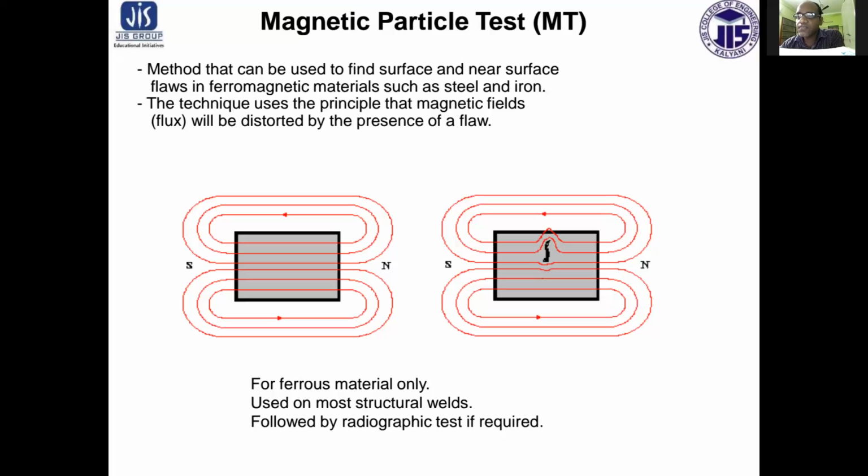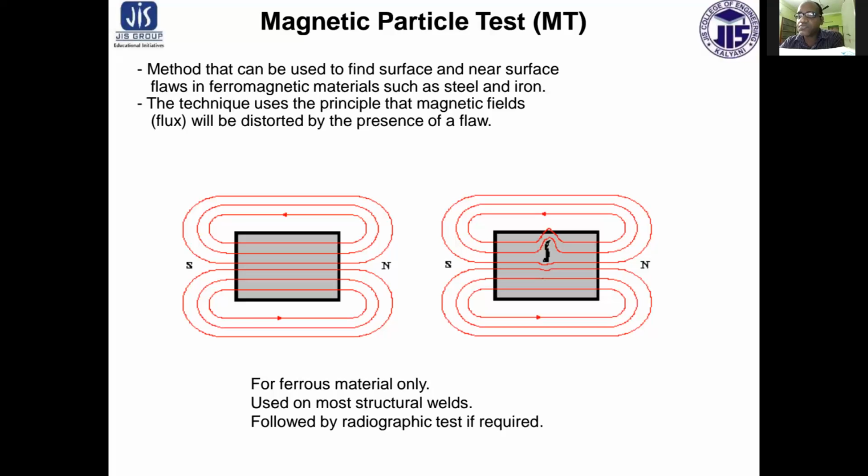This is due to the fact that alternating current tends to flow near the surface, that is the skin effect. However, direct current magnetization makes it possible to detect surface as well as subsurface discontinuities.